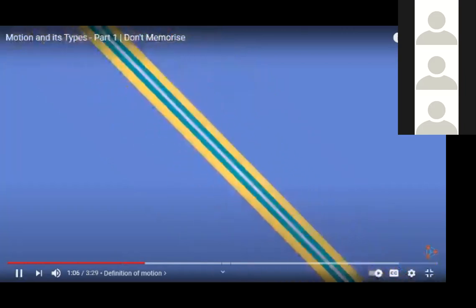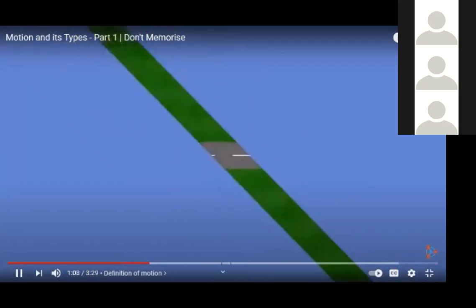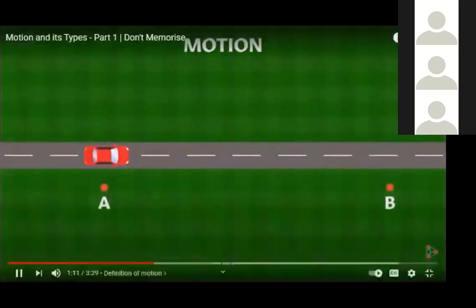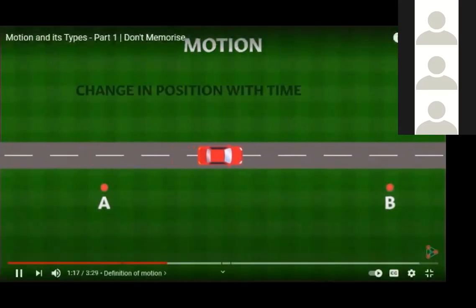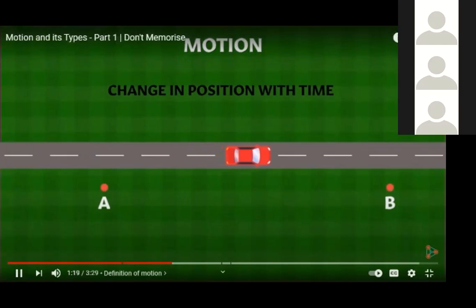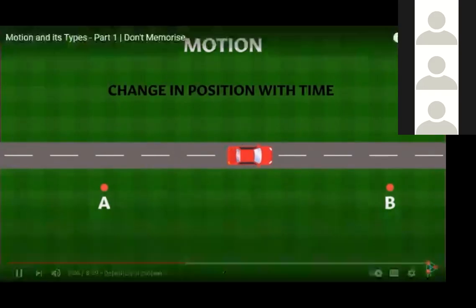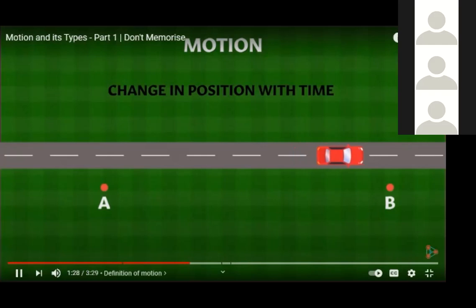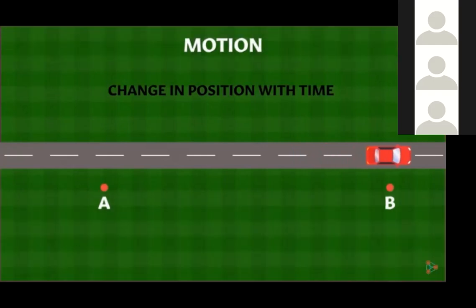We need to look at what exactly happens to a body when it's in motion. Let's say this vehicle moves from point A to point B. You see that as it's moving towards B, its position in space changes with time. Initially it was here, then here, and now after some time it's here. Notice what's changing. The position of the object and the time too, which is changing anyway. The change in position of a body with time is what we call motion in simple words.